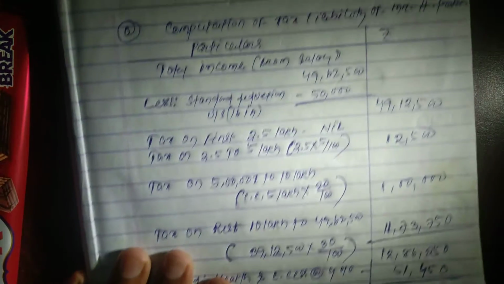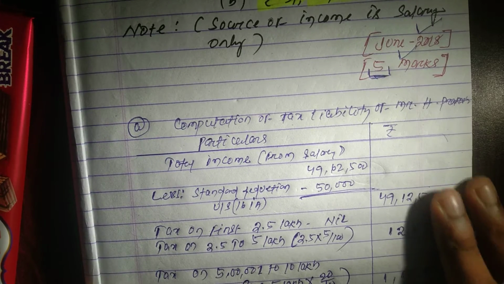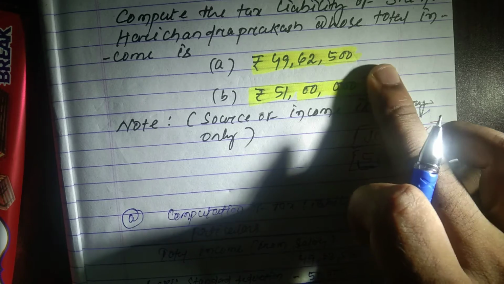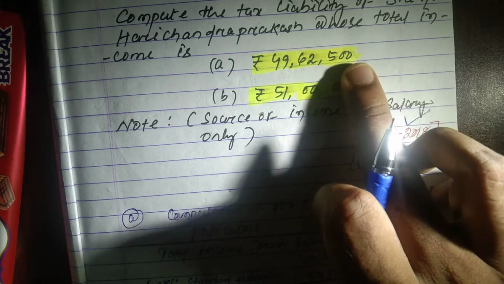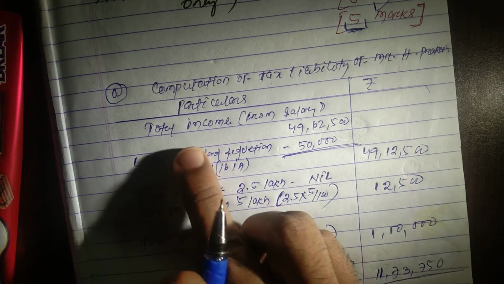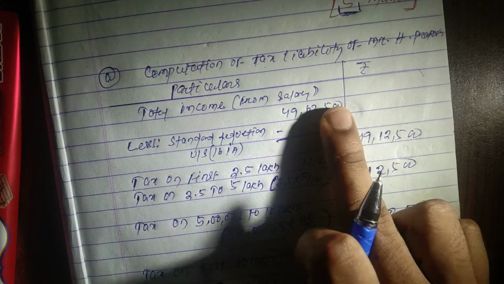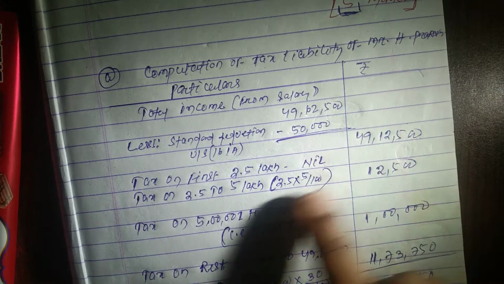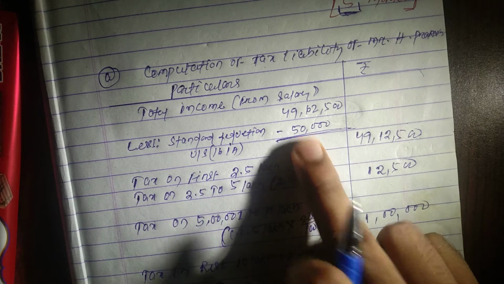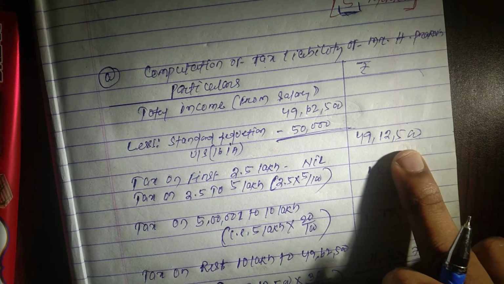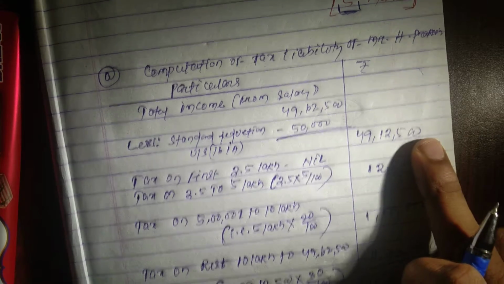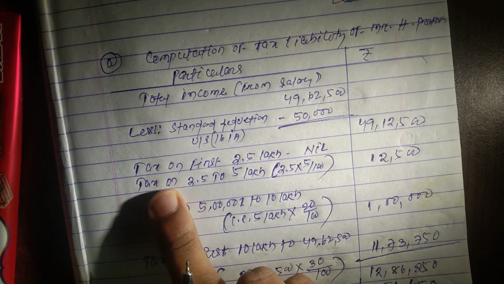First, in case of A, that is 49 lakh 62,500, this is below 50 lakh, so it was a simple calculation. Total income from salary was 49 lakh 62,500, from this standard deduction under section 16(ia), that is 50,000. So remaining amount will be 49,12,500.